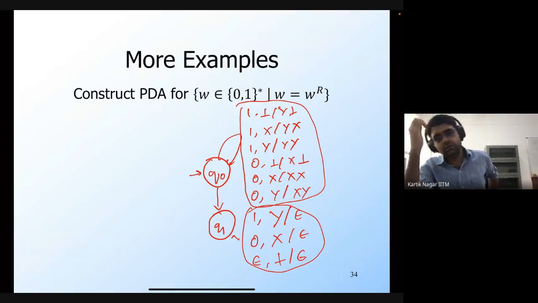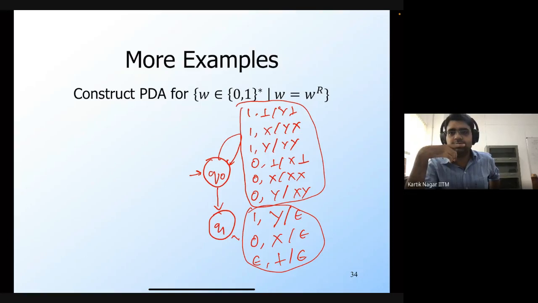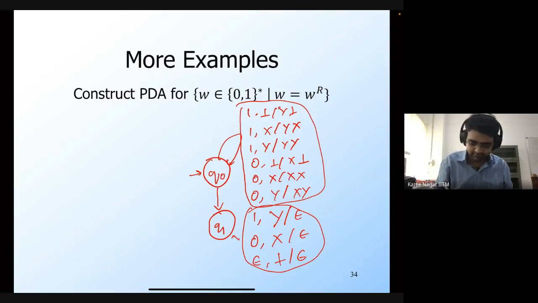Okay, so from Q to Q, I have all these transitions where I am simply storing things on the stack. And then from Q to Q prime, I make epsilon transitions. And then in Q prime, I simply remove things from the stack. Okay. And we accept by empty stack. Right? So I think that's exactly what I have shown as well, except that here you make epsilon transitions without changing whatever is there on the stack.